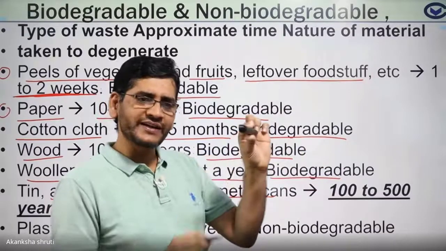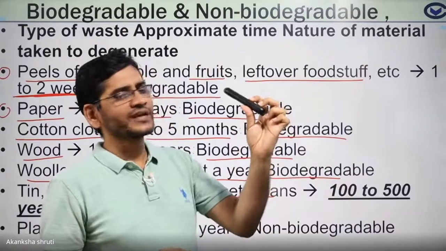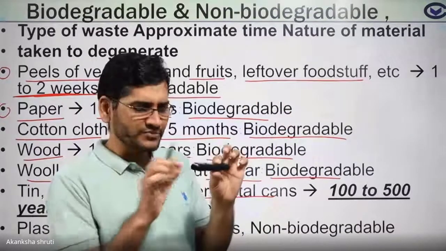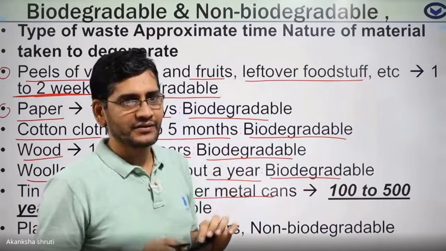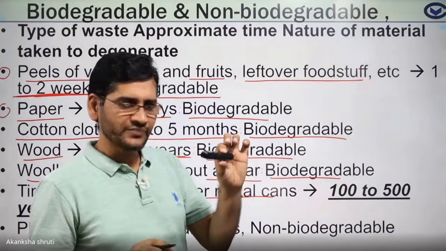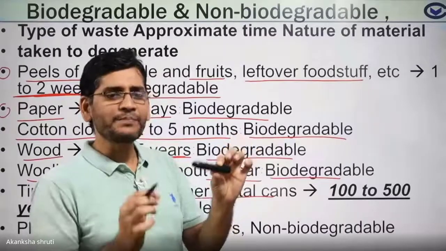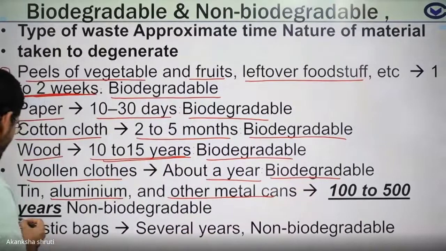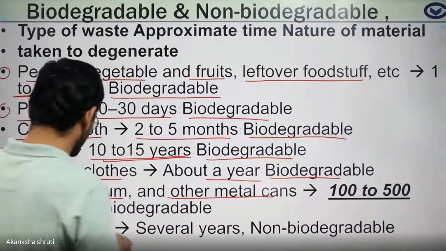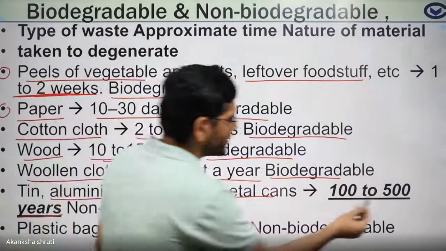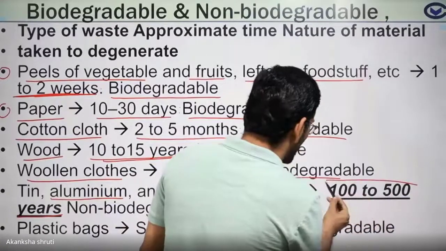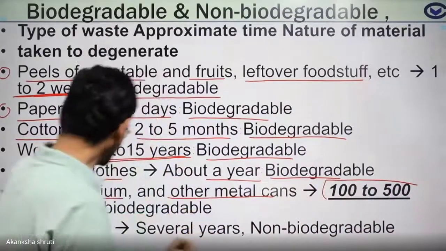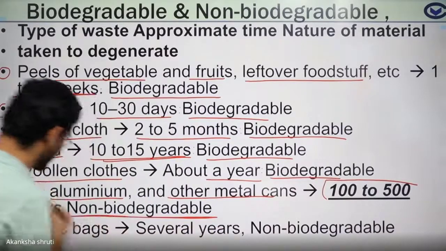You may not be able to identify the original material or its shape, but some pieces will be there. Some corrosion will occur, it will get corroded, and some part will remain. It will take nearly 100 to 500 years to totally decompose. So wherever the time to decompose is more than 100 years, that is called non-biodegradable.